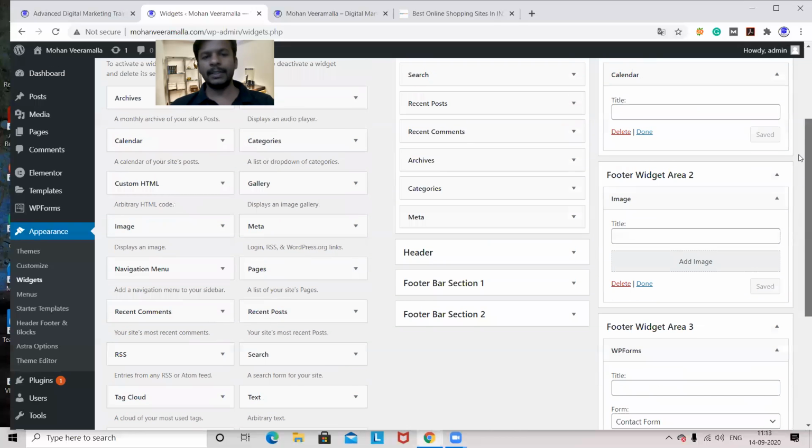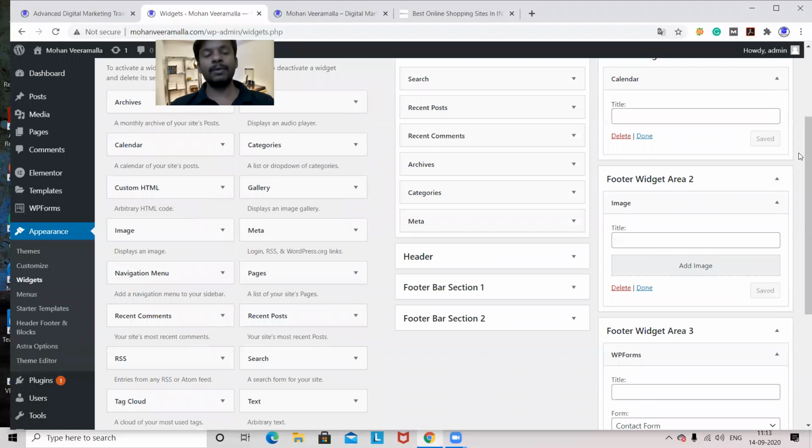Fourth widget, I want to show some looks. Like if you want to show a Google map in the footer, or it may be in the body section or in the right hand main bar, you can show. How to show that? If you are not using Elementor, did you recognize the Elementor word? When we installed the theme with Astra, we selected Elementor. Do you recognize that option? Yes, sir. Okay. Think that now we are not in Elementor, we are in the normal widgets.